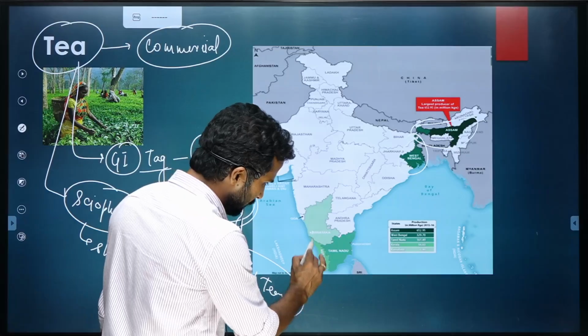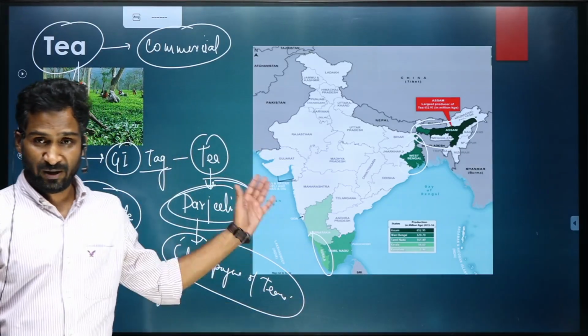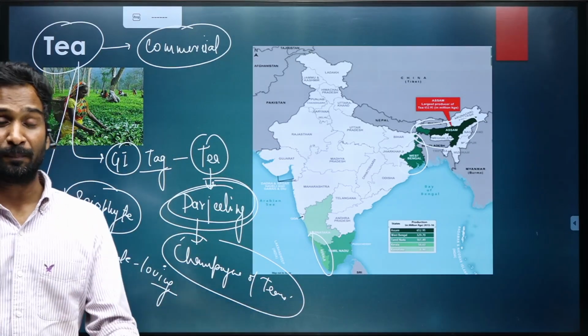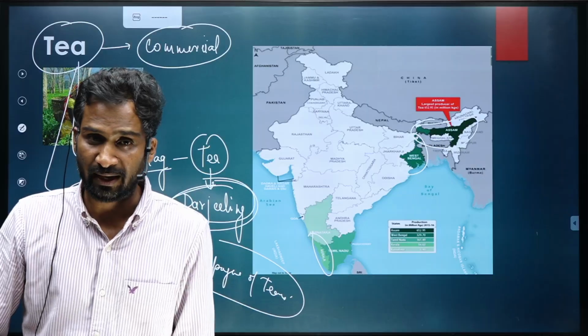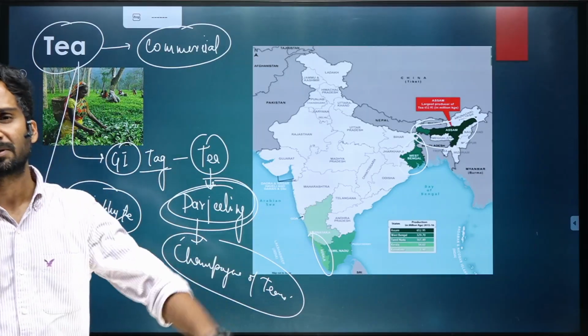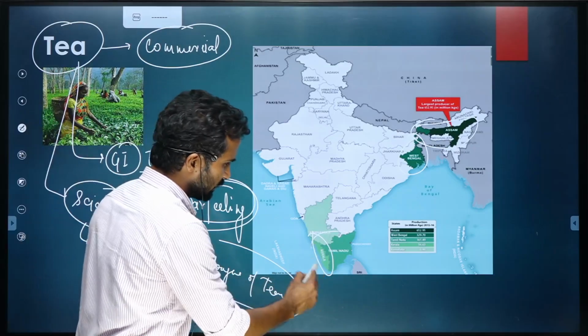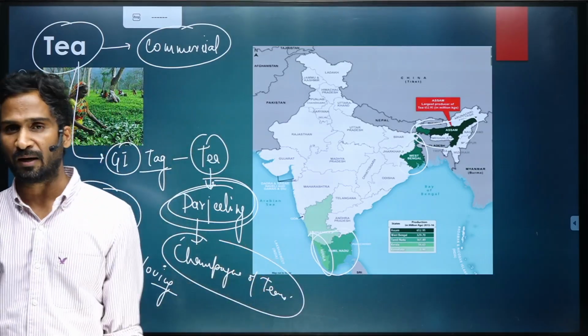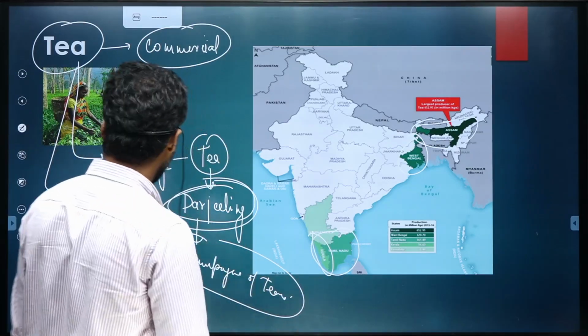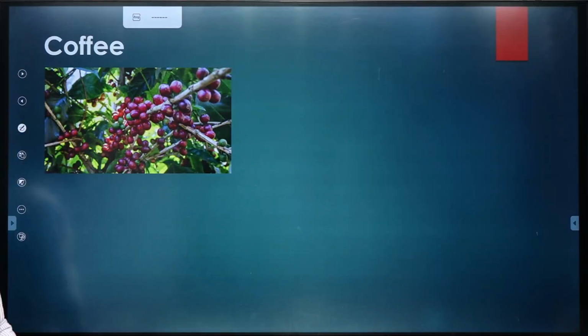But yes, if you remember the southern part of Western Ghat, Palani Hills, Anaimalai Hills, over there also we have significant production of tea happening in the country. So that is why you can also say Kerala and Tamil Nadu are among the leading producers of tea. Coming to coffee.